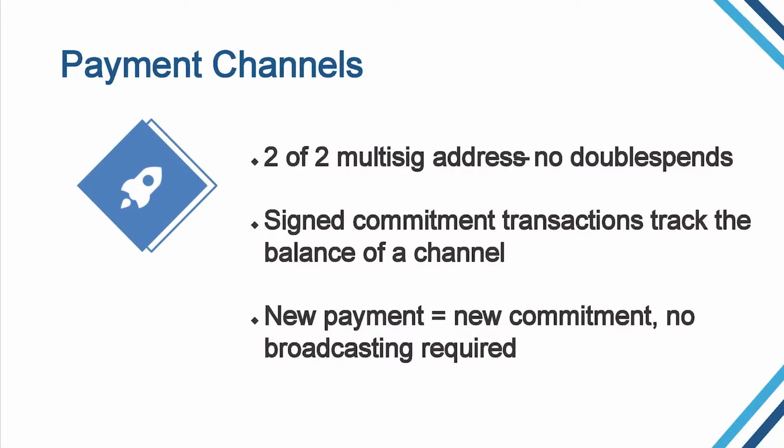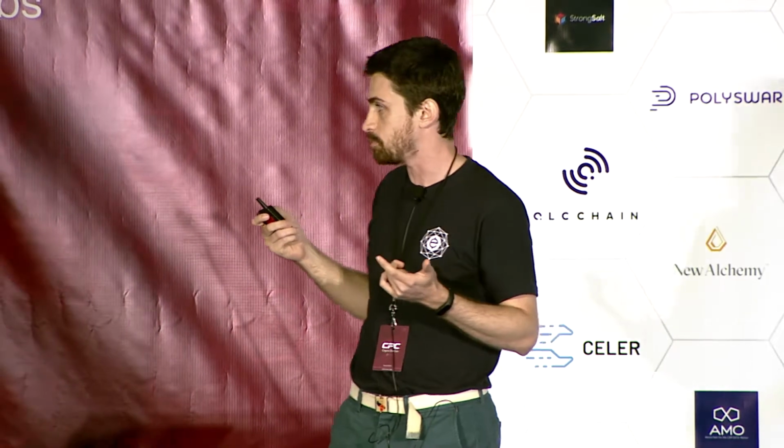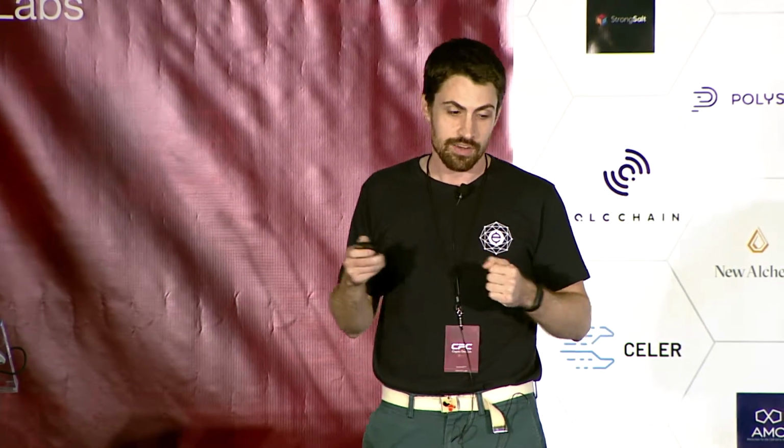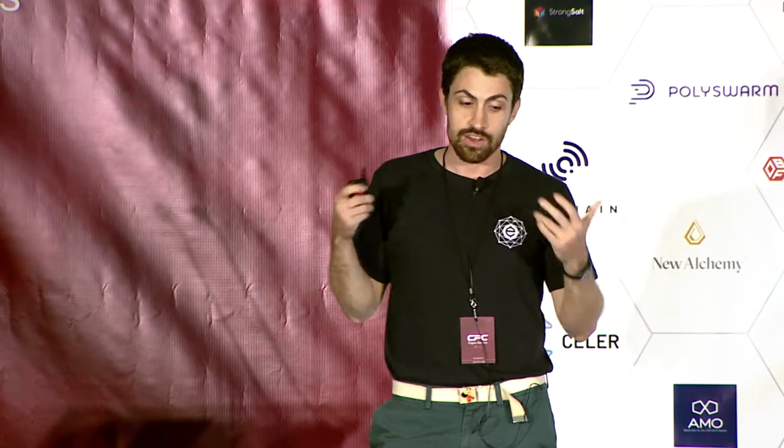What a payment channel actually is, is a 2-of-2 multi-sig address. So that means that there are actual funds on-chain and that no party can spend from this address without the consent of the other party. That's how we can make sure that there are no double spends. There are commitment transactions that track the balance of the channel, how much of the funds in this channel are going to each party involved in the channel. When you have a payment, all you do is you create a new commitment transaction and invalidate the old one. But you don't have to broadcast this transaction, and that's what's key. That's what makes this off-chain.